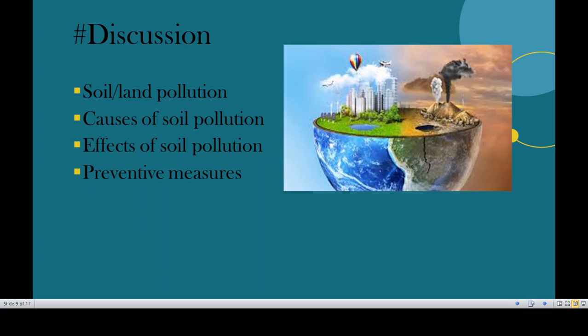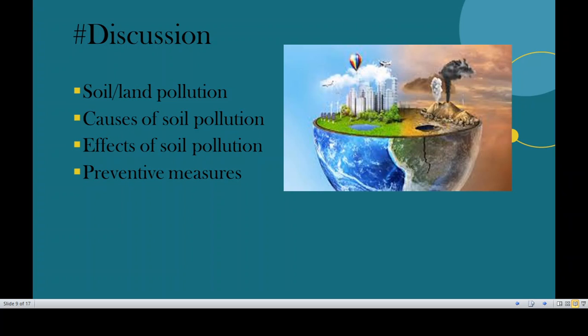Friends, as we said, today we are going to discuss an important factor of soil pollution. When we talk about soil pollution, it can also be asked in a question form as what do you mean by land pollution. So do not get confused when someone asks a question with regard to soil pollution or land pollution. It is one and the same.